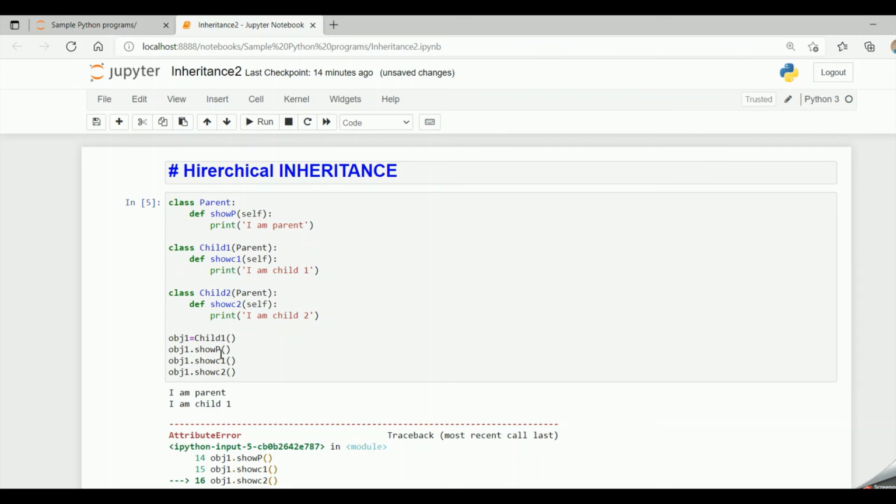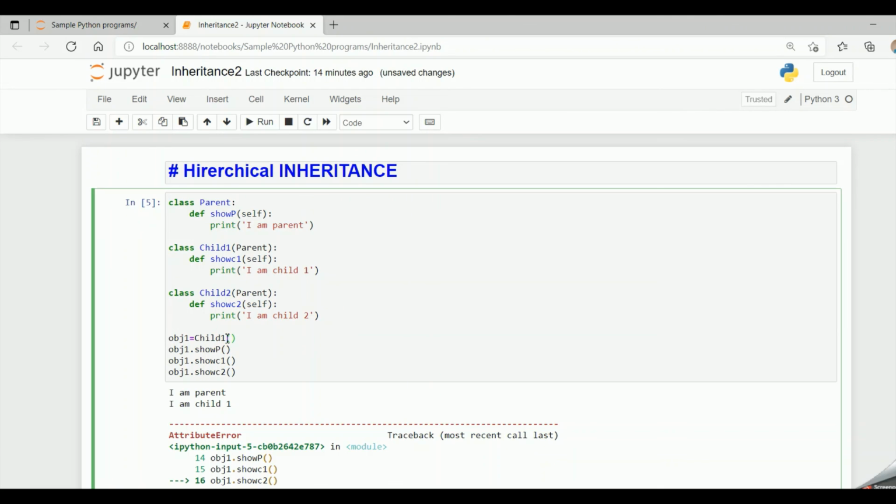So firstly, child class can access parent class method because it inherits the parent class. So it can access this method and it prints I am parent, and it can access its own method. So show c1 it can access and it prints I am child1. But child1 cannot access child2 method which is show c2 because it doesn't inherit child2, so it gives an attribute error.